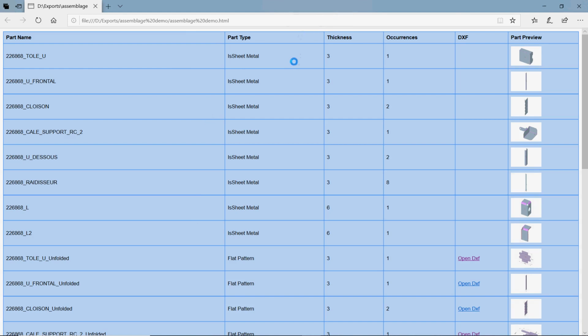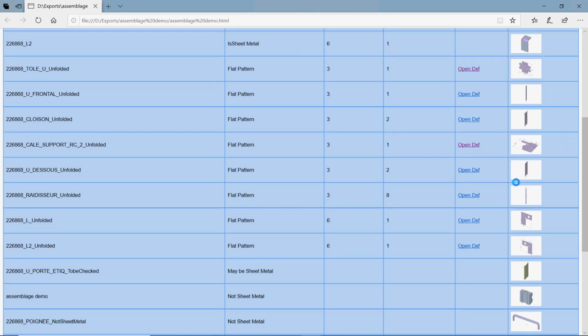The result is a table with first the sheet metal parts sorted by thicknesses, and we also give the occurrences. Then we have there a link to get the DXF.